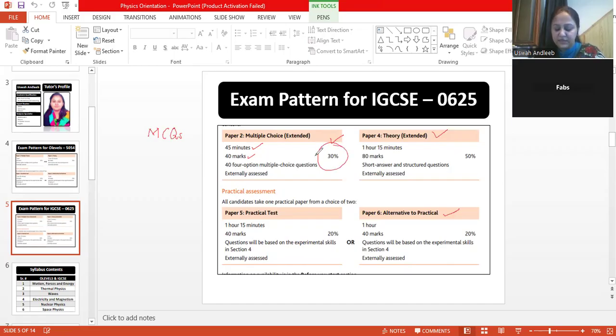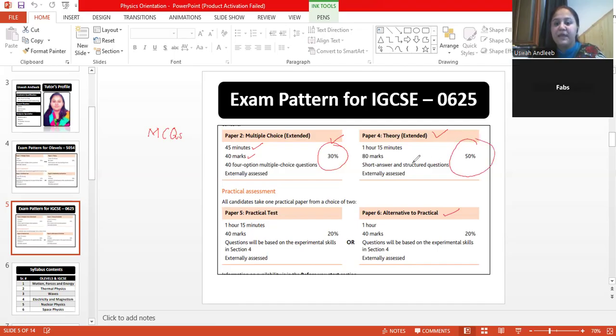So by the time we prepare for paper 4, because it's a more detailed paper, paper 2 is automatically getting prepared. But besides that, we will obviously practice some past papers that contain MCQs as well, so that portion will be covered according to the pattern. After paper 2, we have paper 4, which carries more of the percentage.